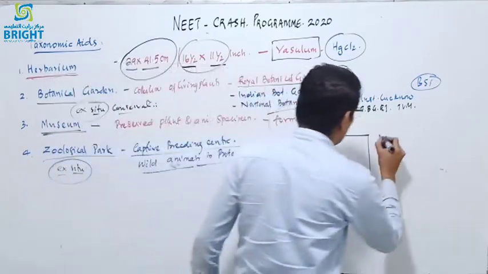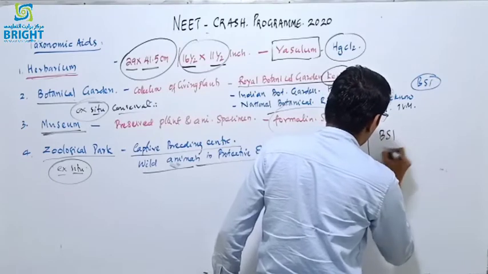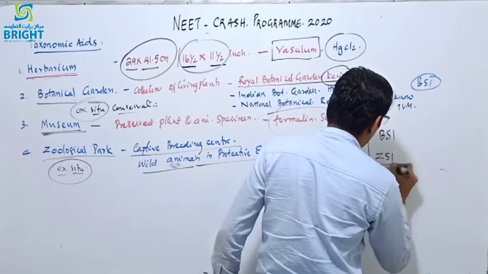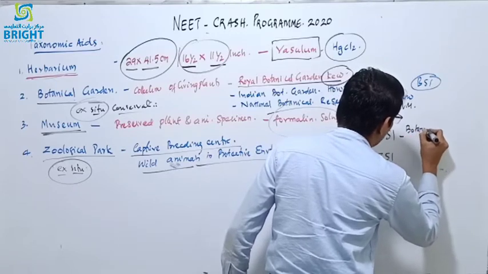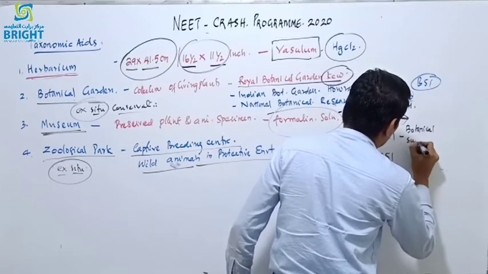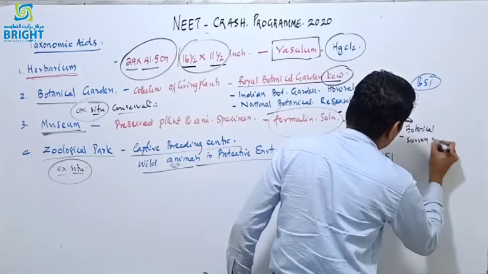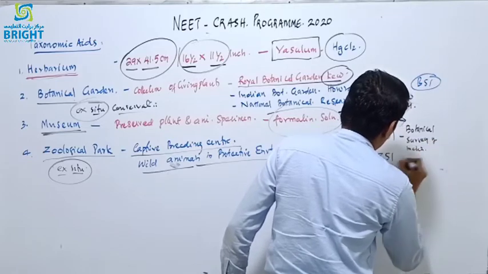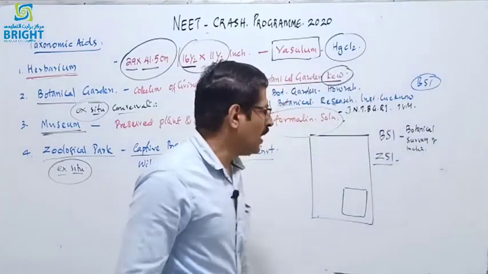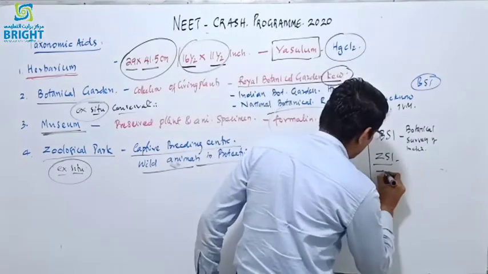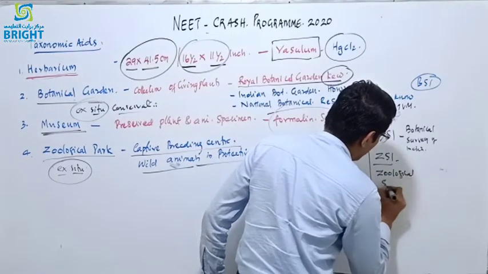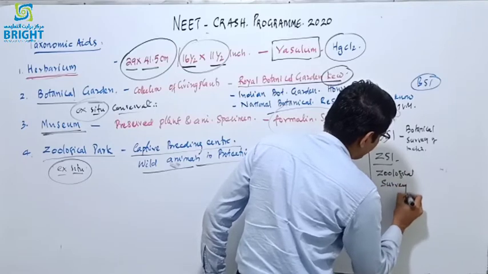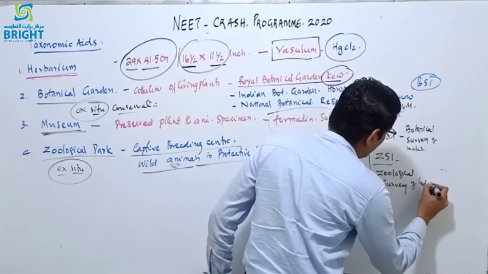And BSI and ZSI. What is the full form of BSI and ZSI? BSI is Botanical Survey of India. And ZSI is, we know, Zoological Survey of India.